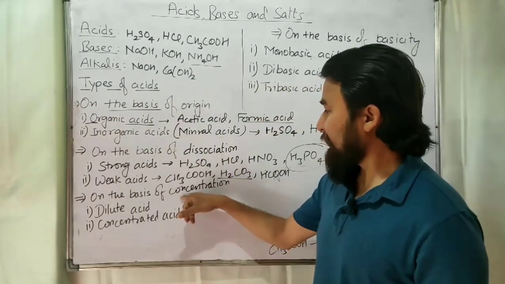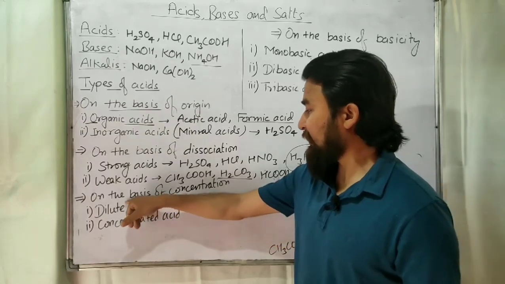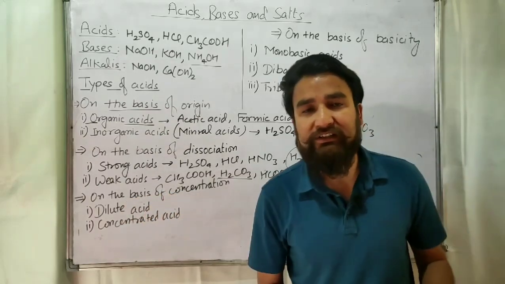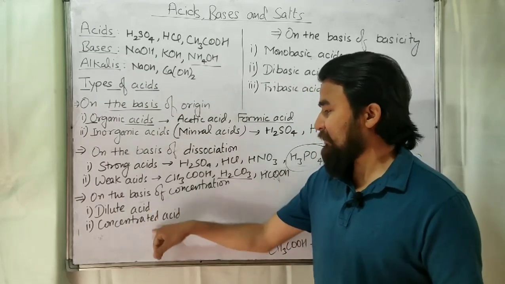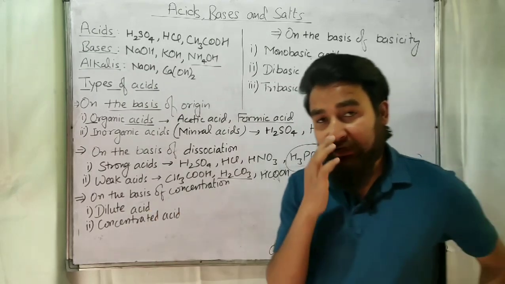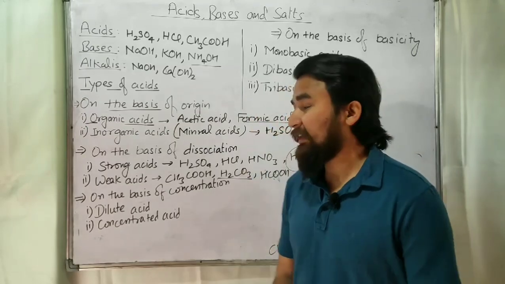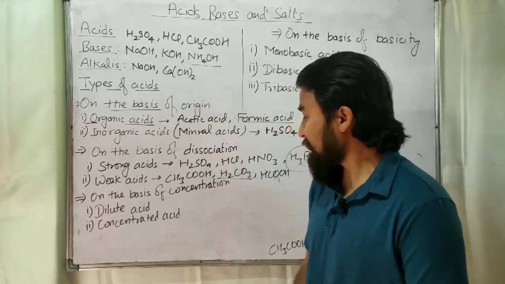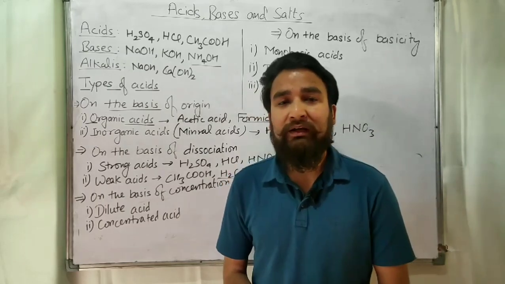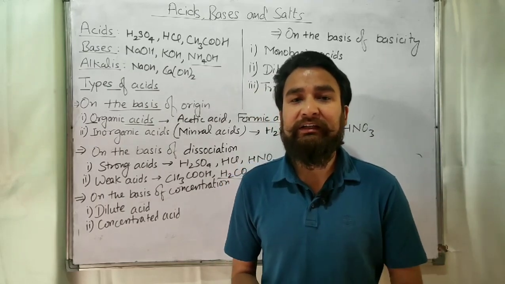And the next classification is on the basis of concentration. On the basis of concentration, there are two types of acids: one is dilute acid and another is concentrated acid. What do you understand by dilute and concentrated acid? You know that acids generally contain a certain amount of water.